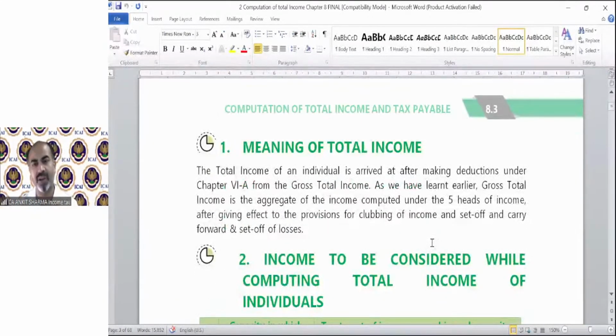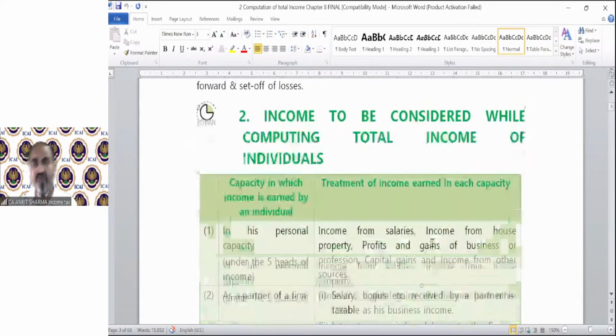Then the meaning of total income. These are the things we need not revise in this chapter. I'm just going through it because I need to remind you of what we have gone through till now. So total income means income which is after claiming deduction under Chapter 6A, okay?